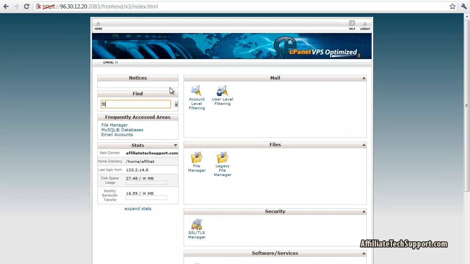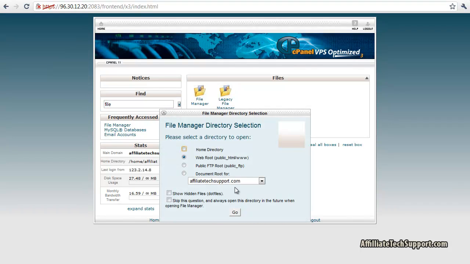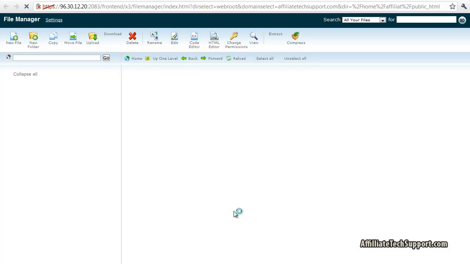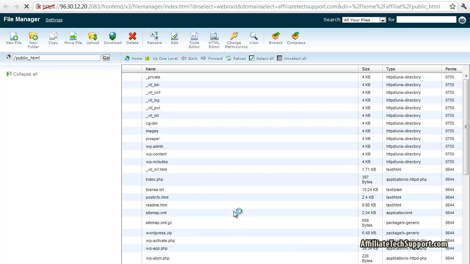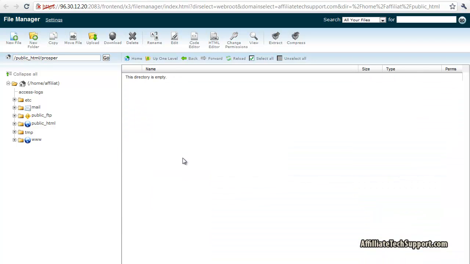I'm gonna type in file to bring up the file manager. Okay, I've decided to install Prosper in a subdomain, which I've already created. But if you're gonna install it just on your root domain, just do not click this directory right here.